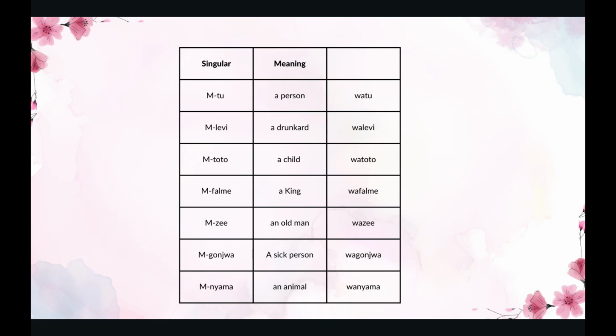The next one is mlevi. I've put that hyphen to show m-levi. The meaning of mlevi is a drunkard. The plural of mlevi is walevi.